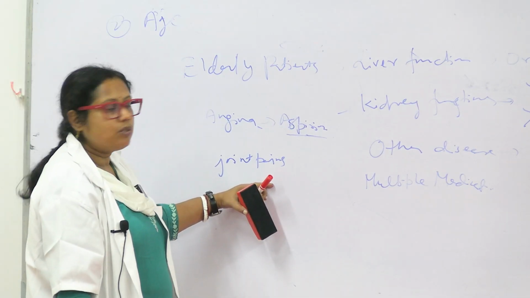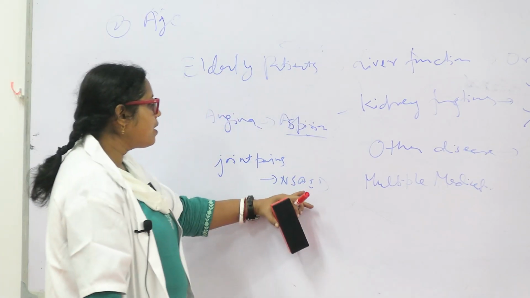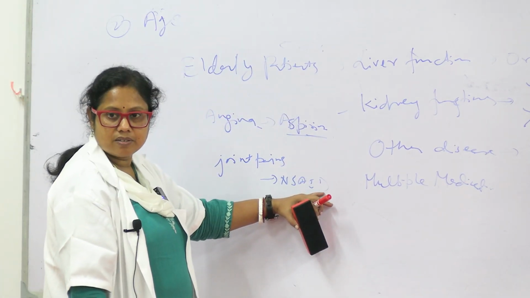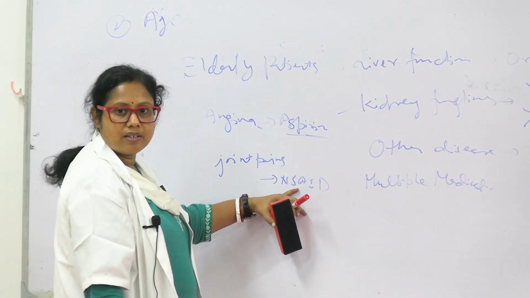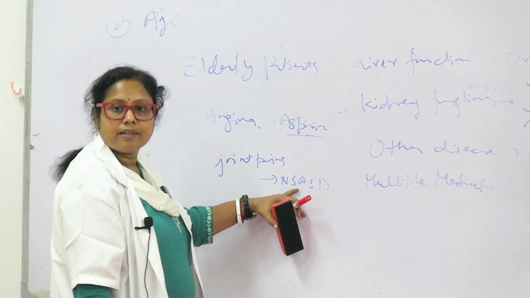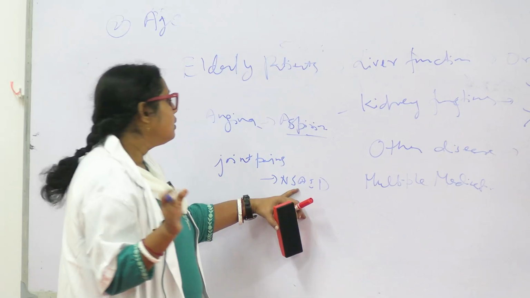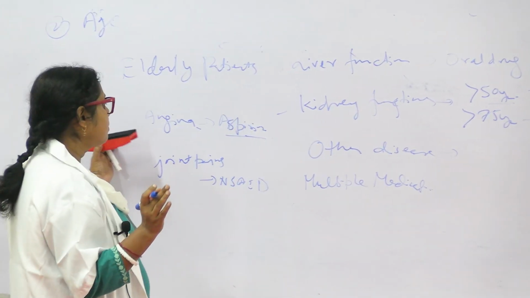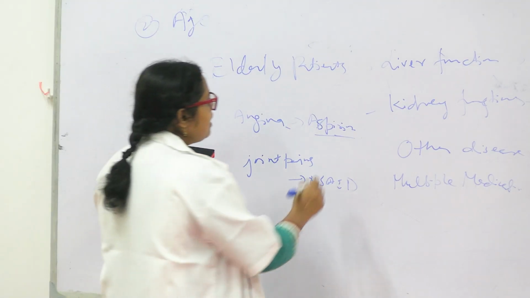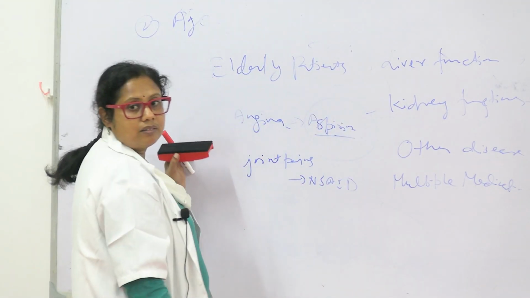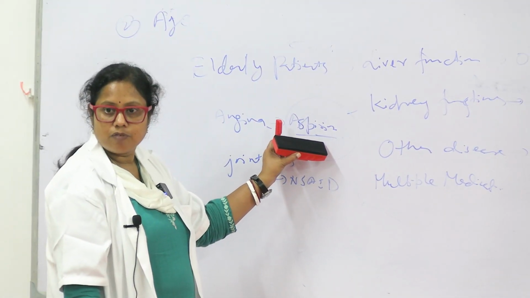Joint pains. So for joint pains, usually we give NSAIDs, non-steroidal anti-inflammatory drugs. These drugs have a tendency to cause peptic ulcer. They abrade the mucosal layer of the stomach, and aspirin is absorbed more in the stomach, so it will cause bleeding from the GIT, bleeding from the stomach.